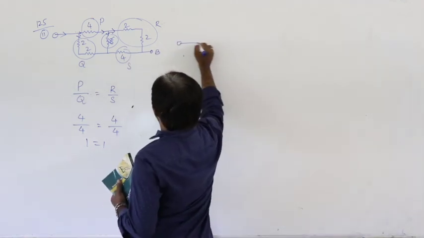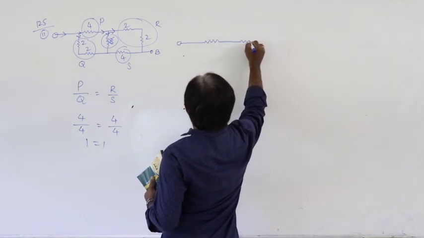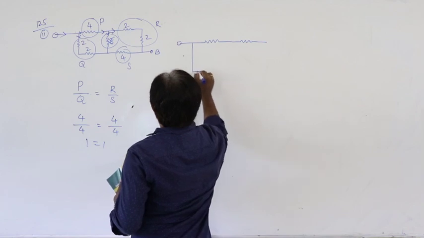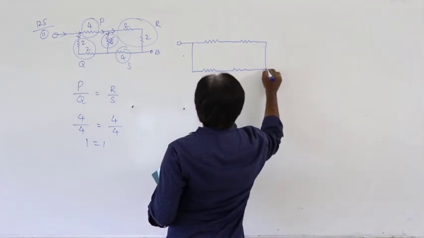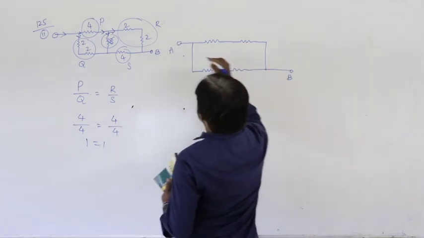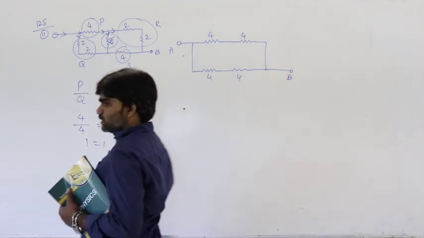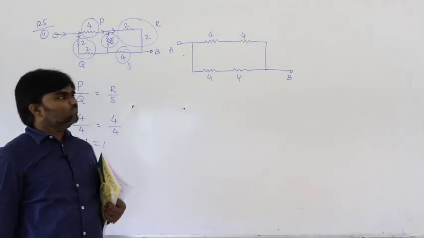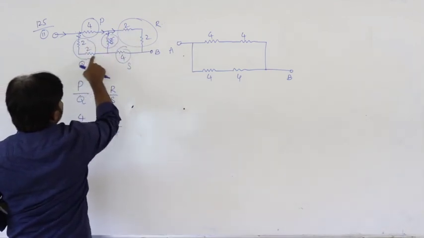Now the situation is: this is A and this is B. So this is 4 and this is 4, this is 4 and 4. So that is the situation. 2 plus 2 is 4, 4 and 4.